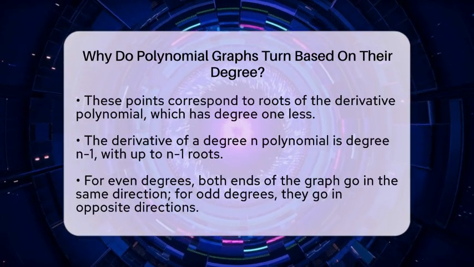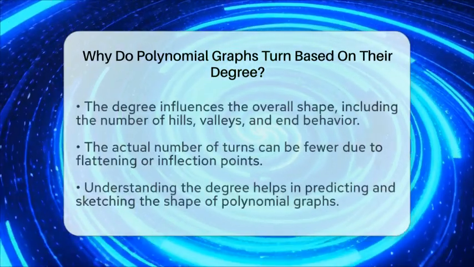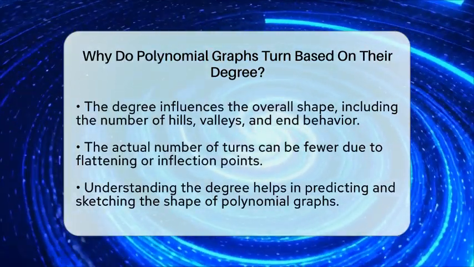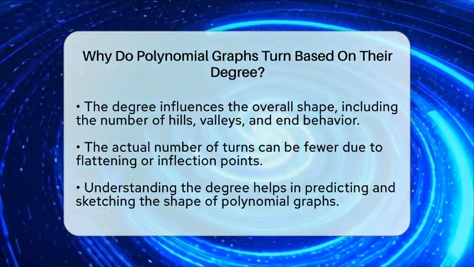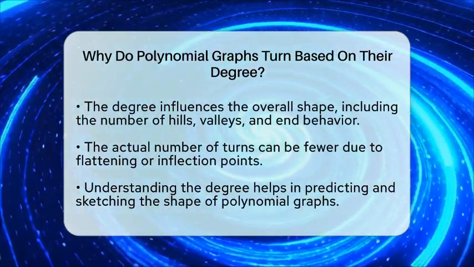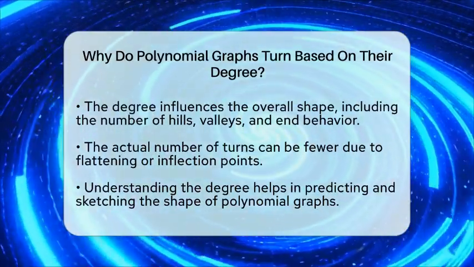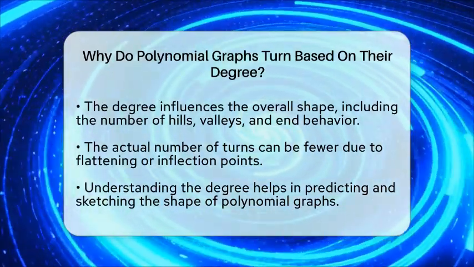The degree also influences how the graph behaves at the ends. If the degree is even, both ends of the graph go in the same direction, either both up or both down, depending on the sign of the leading coefficient. If the degree is odd, the ends go in opposite directions, one up and one down. So, in simple terms, the degree of a polynomial controls how many hills and valleys the graph can have and how it behaves at the edges.